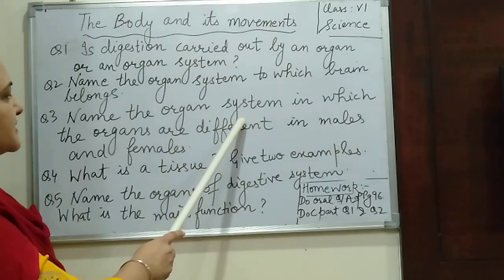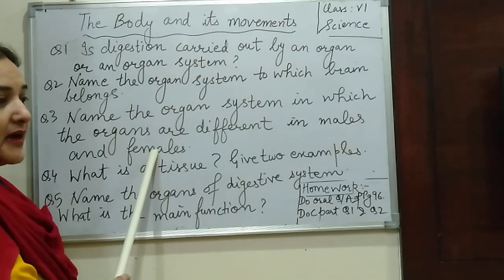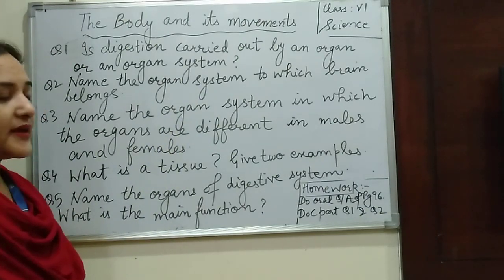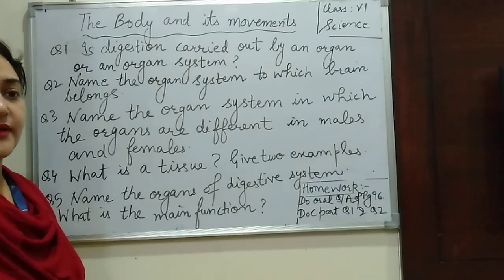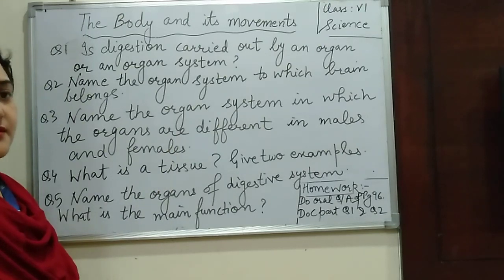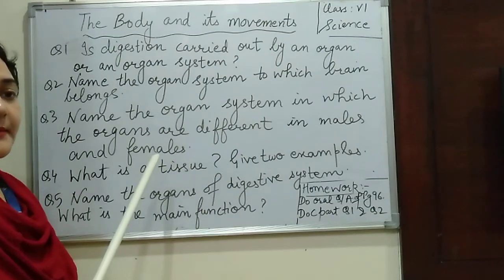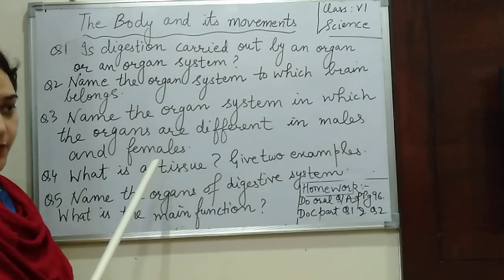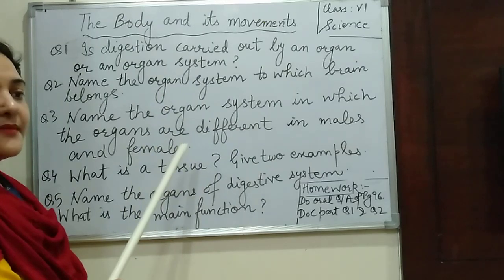Question 3: Name the organ system in which the organs are different in males and females. Now you have to tell the name of the organ system जिसके अंदर जो organs होते हैं वो different होते हैं, males में भी और females में भी अलग अलग होते हैं, right? That is basically your reproductive system. And because of this reproductive system, newborn babies are born, right? It helps in giving birth to new offspring or young ones, right? So you have to remember कि यही system ऐसा होता है.